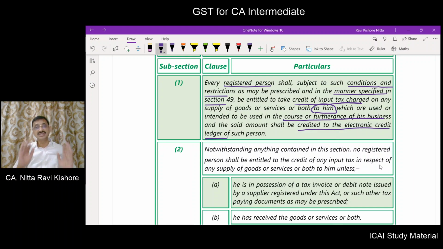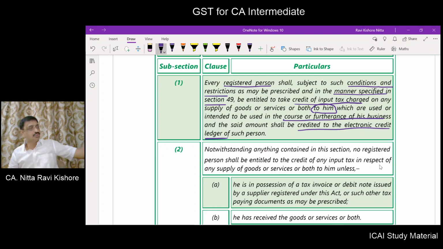So in 16 subsection 1 itself, you have many conditions that are required to be satisfied in order to avail input tax credit. First of all, you should be a registered person. ITC is not available in an unrestricted manner. It is subjected to certain conditions and restrictions. You have to avail the ITC only in a prescribed manner under section 49. You will be able to take the credit of input tax charged on the supplies made to you.